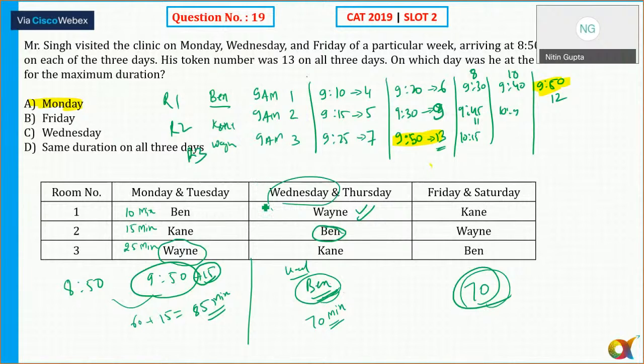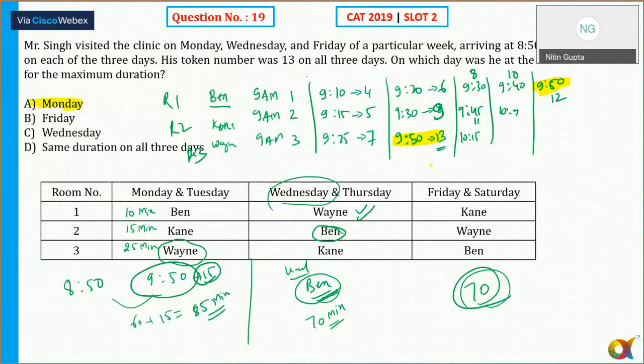And I think the room numbers will change. That is the simple thing. The room number will get changed here, so you need to keep that in mind. Keeping that in mind, the answer comes out to be Monday. That is for the maximum duration here: 75 minutes, not 80 minutes.